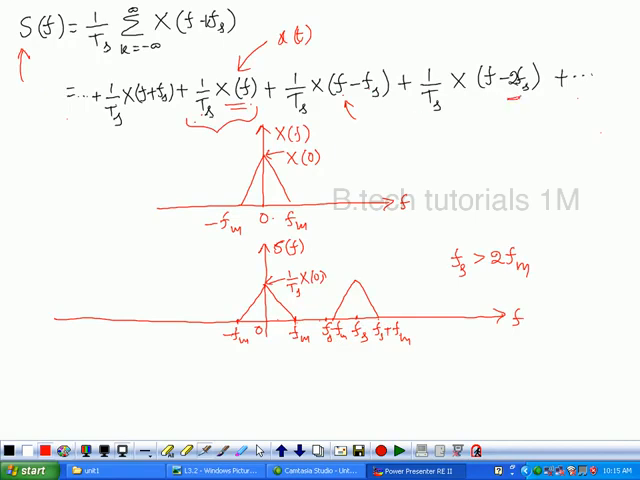Next, the next component is at 2fs. So this is fs, from here to here it is fs. So 2fs is somewhere here. So this is another component. Now this value will be 2fs minus fm. This will be 2fs plus fm. So this will continue like this. Similarly, this side. This is minus fs. This is minus fs plus fm, and this will be minus fs minus fm. Is it clear?